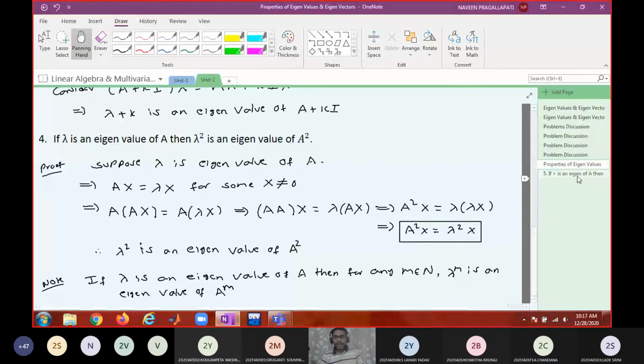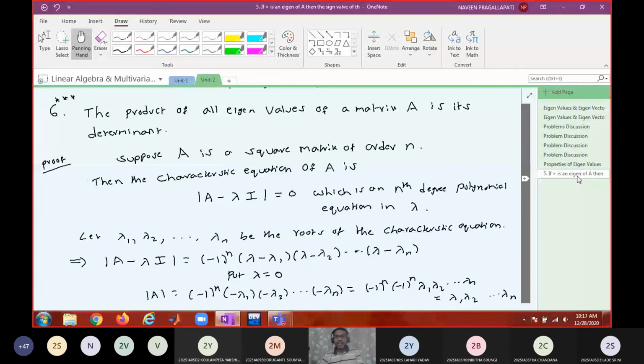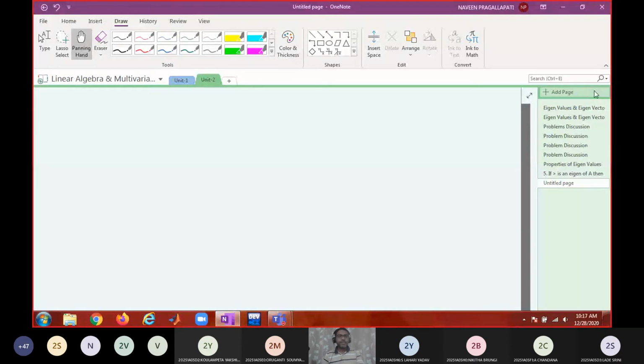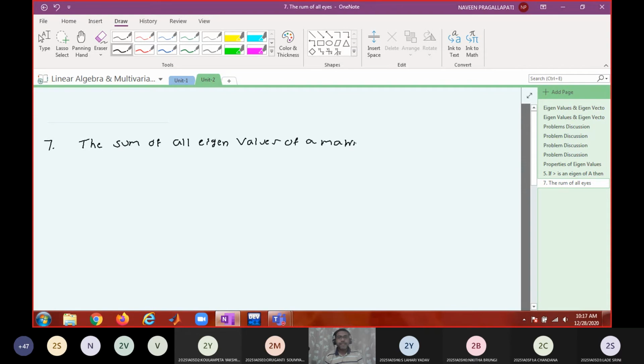Okay. Now the last property. That is also very, very important. So write down the seventh property. The sum of all eigenvalues of a matrix A is its trace.